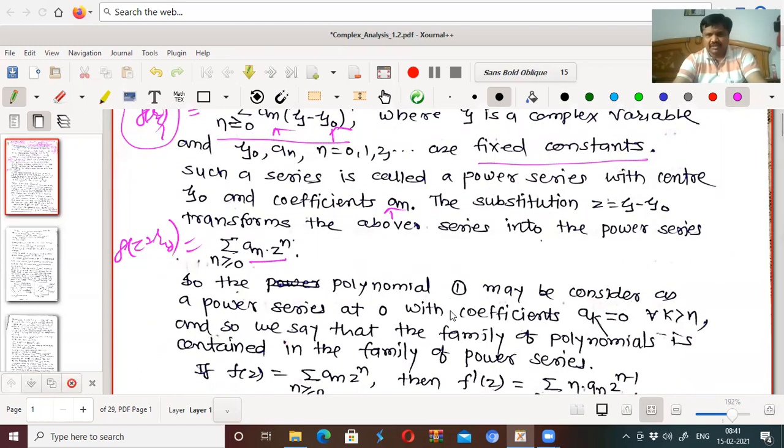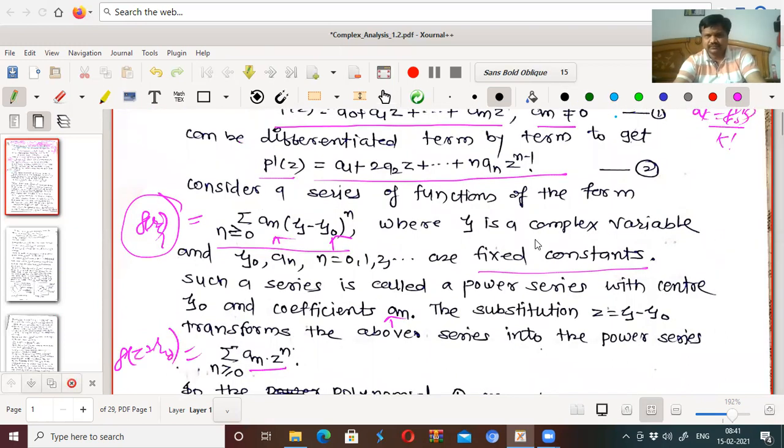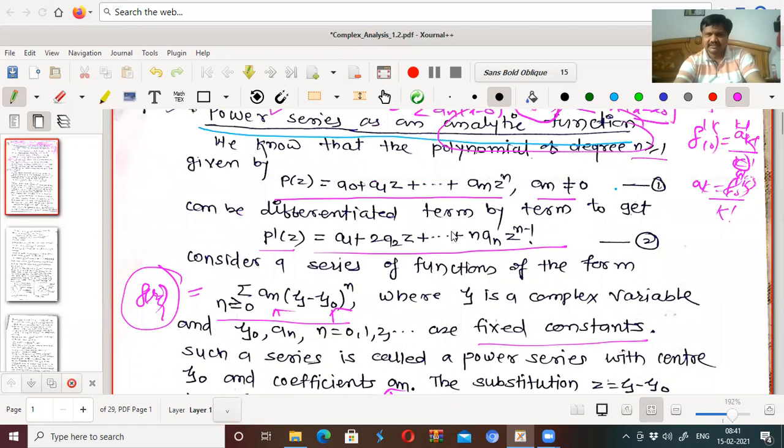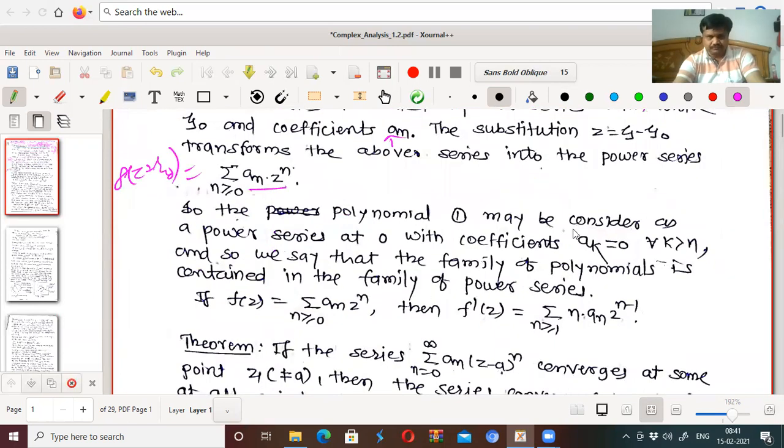So the polynomial may be considered as a power series at 0, with coefficients ak equal to 0 for all k greater than n.